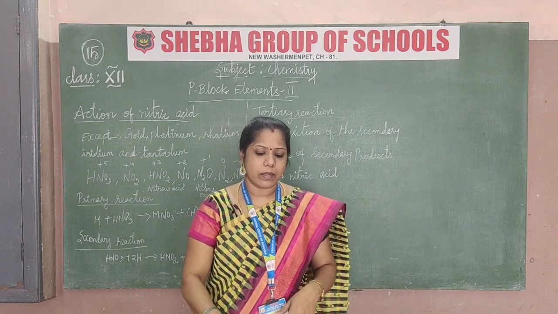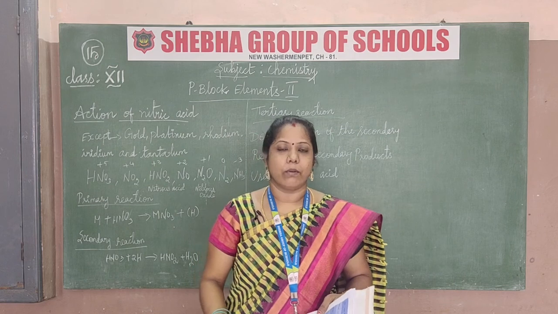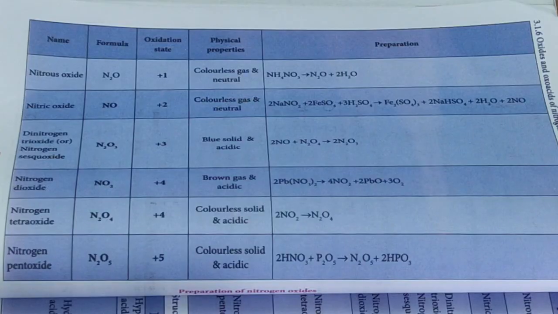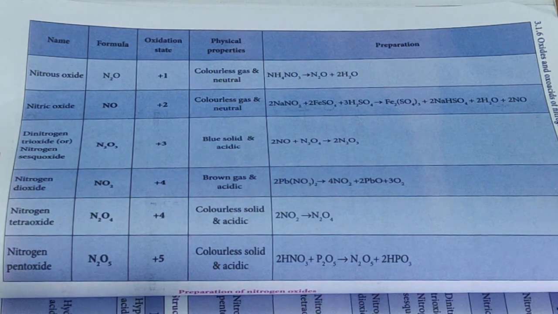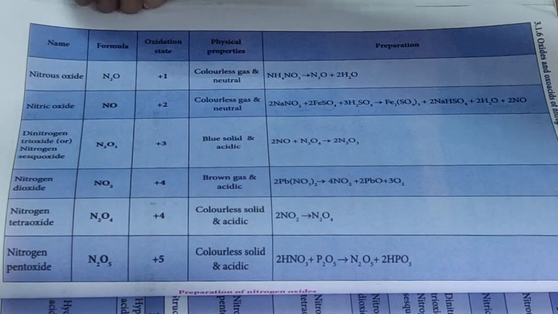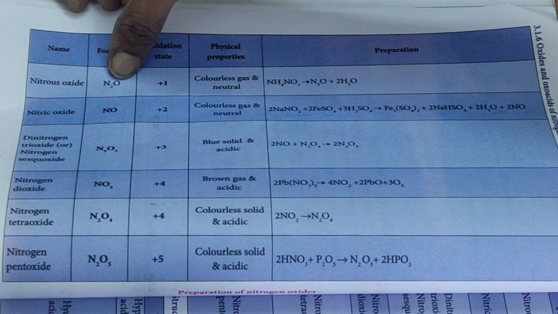Now go for the many reactions with the nitrogen family. Okay, let's go for it. You can see the pictures for the name, formula, as well as the oxidation state and physical properties, and the preparations also. The first one is nitrous oxide, the formula N2O.